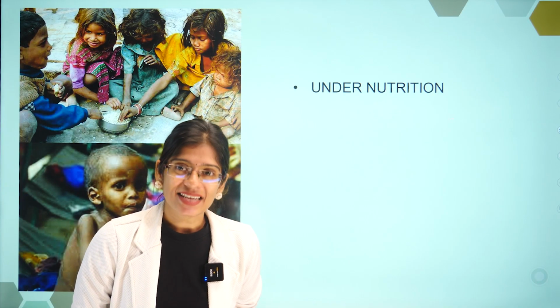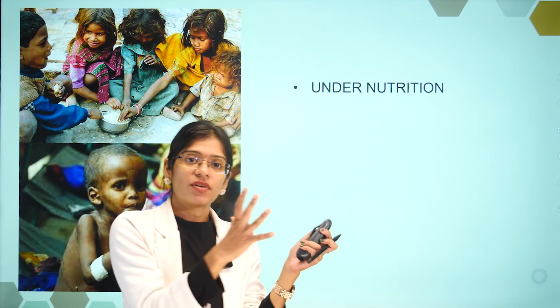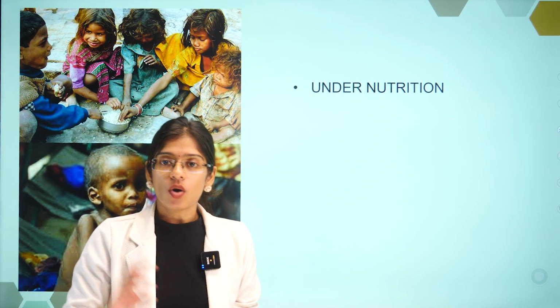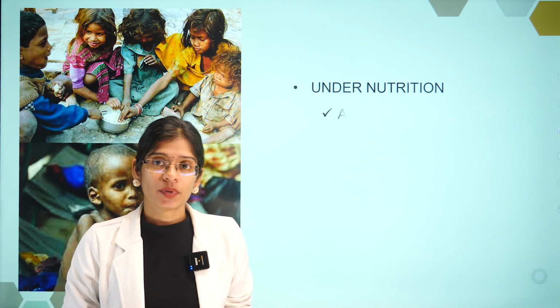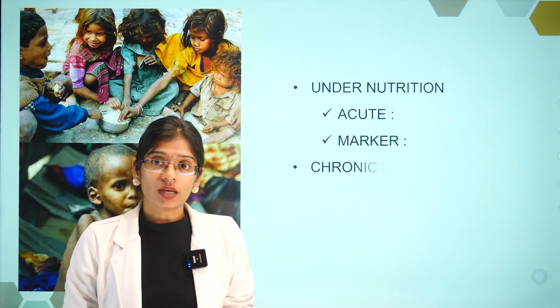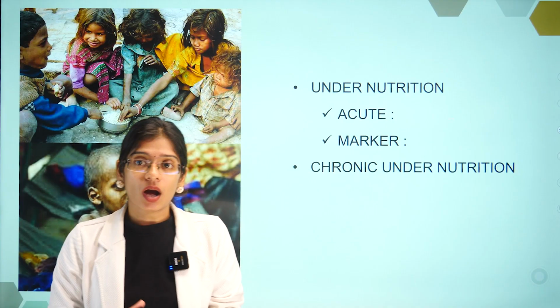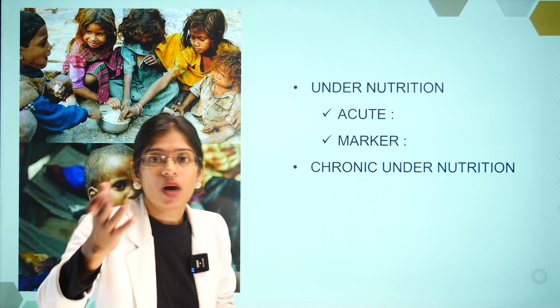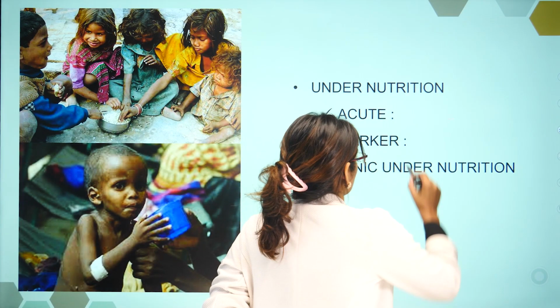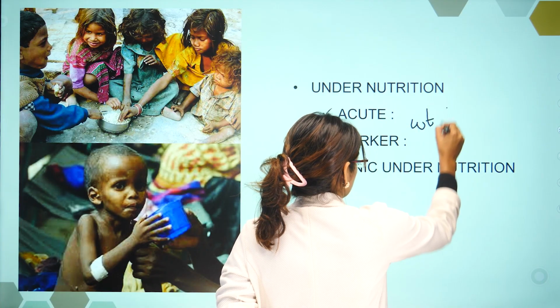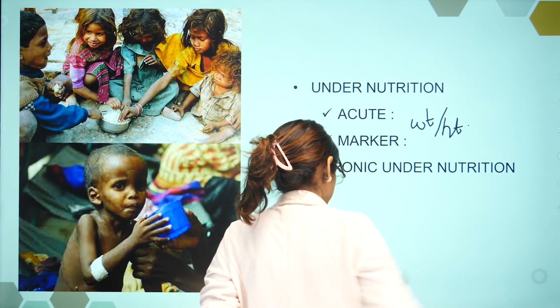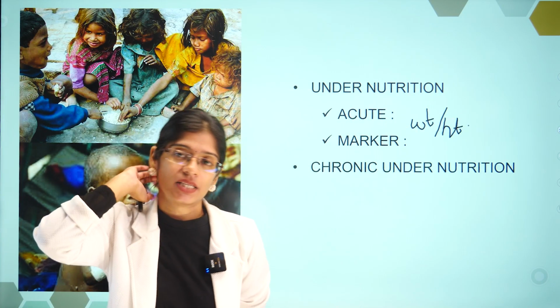Now, how will you assess if the child is having acute undernutrition or chronic undernutrition? To know if a child has acute undernutrition, what will you check? What is the marker? That is weight for height.